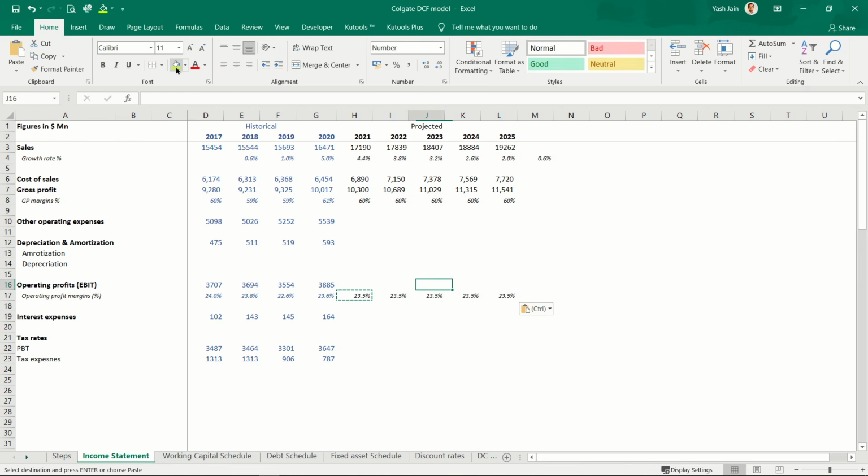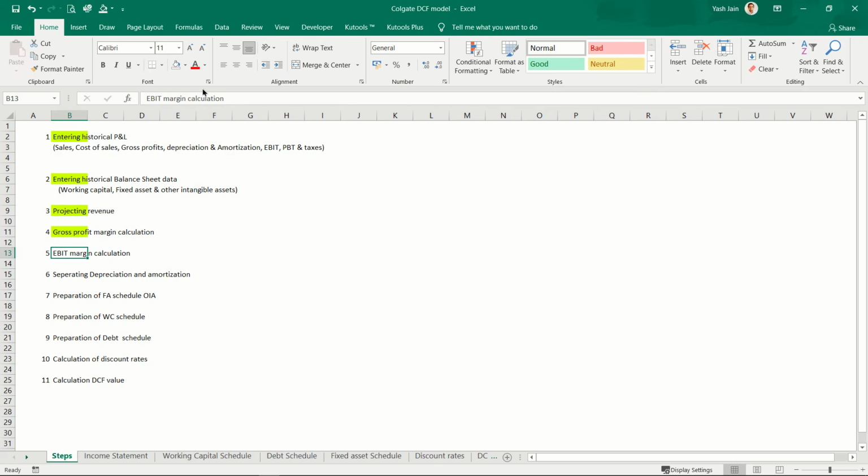So I can calculate their future operating profit, that is earnings before deduction of interest and taxation. That would be sales multiplied by their operating profit margin. Enter. Okay, now we are done with this step also, EBIT margin calculation.